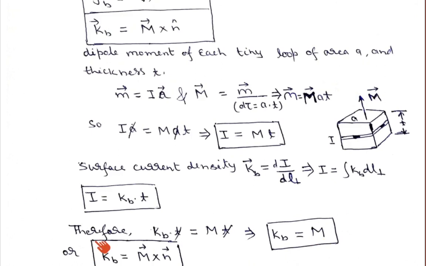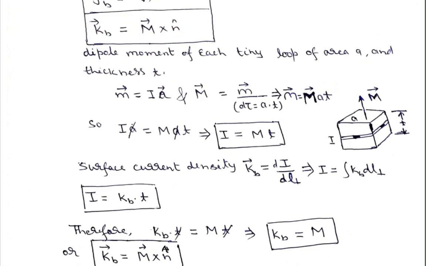So the surface bound current density Kb can be written as the magnetization vector cross product with the unit vector. This is the n unit vector. So this equation for surface bound current density can be written as the magnetization vector cross product with the unit vector that is normal to the surface.